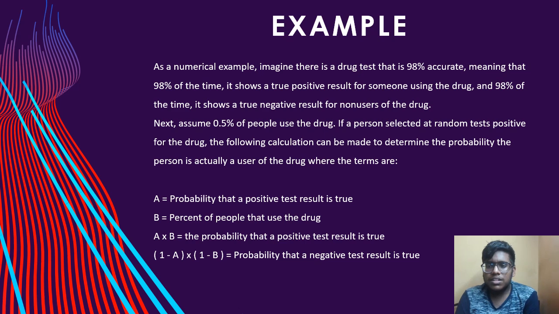If a person selected at random tests positive for the drug, the following calculation can be made to determine the probability that the person is actually a user of the drug, where the terms are: A, the probability that a positive test result is true. B, the percent of people that use the drug. A into B, the probability that a positive test result is true. 1 minus A into 1 minus B, the probability that a negative test result is true.